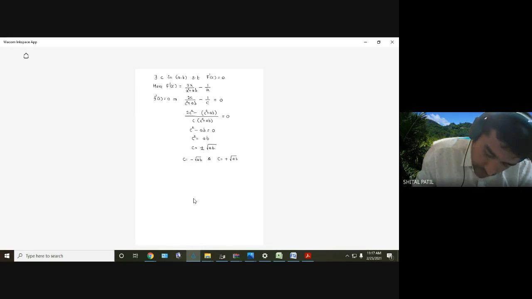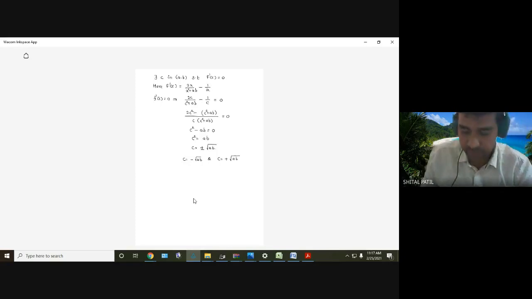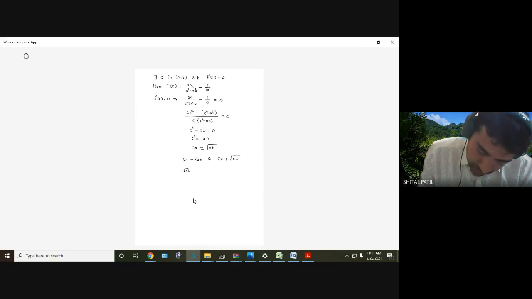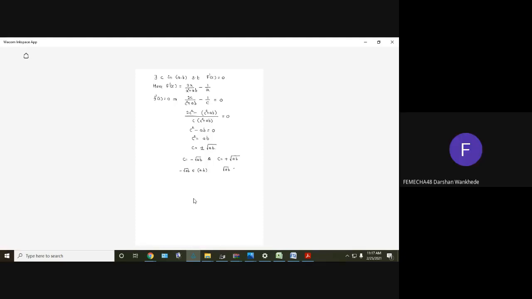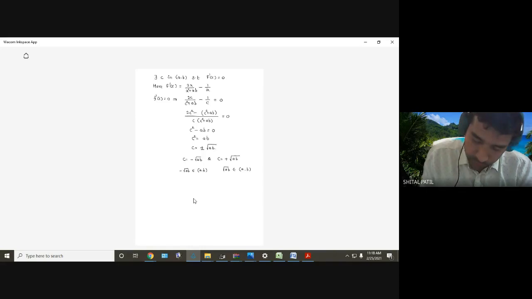Which one we have to consider, or should we consider both of them? Is minus root of ab in the open interval (a, b)? No. No, sir. Why not? Sir, because value is negative. A and B are both greater than 0. Very good, very good. Both a and b are positive, na? So root of ab cannot be negative. Their multiplication cannot be negative. Negative number we don't have to consider.